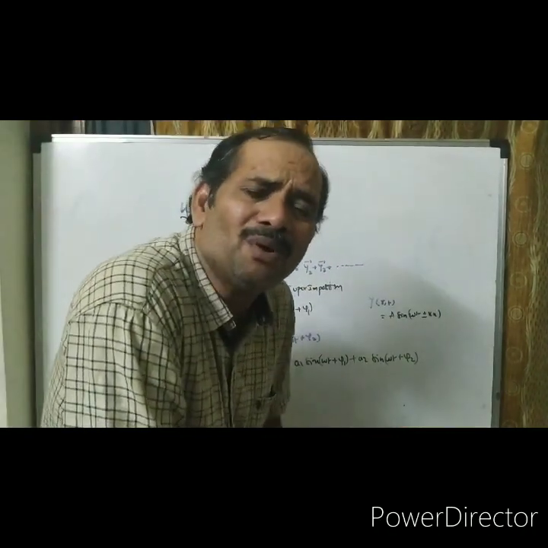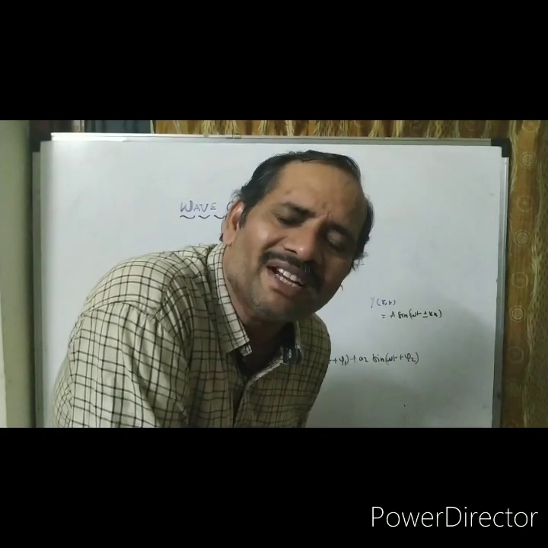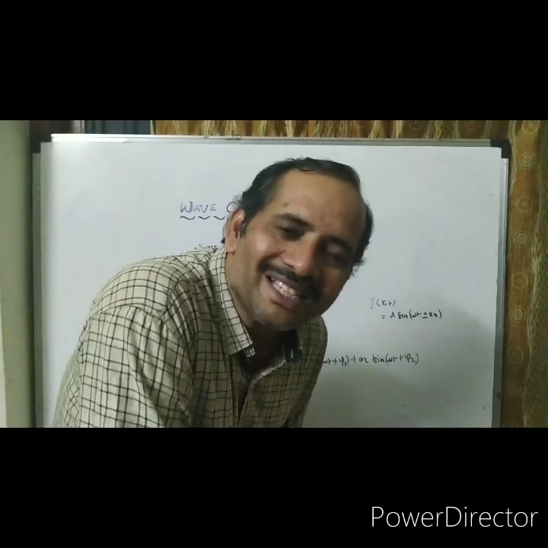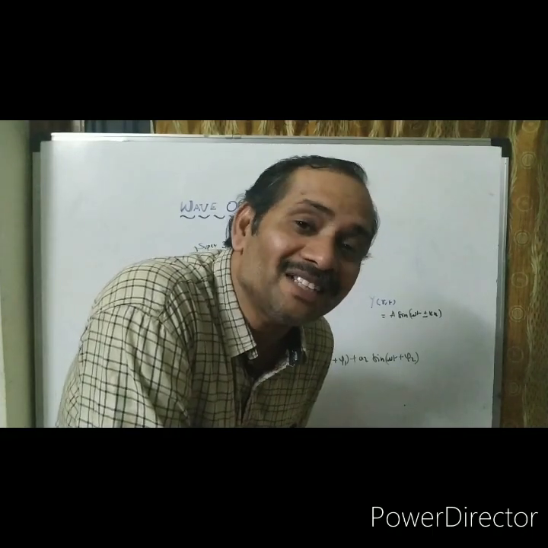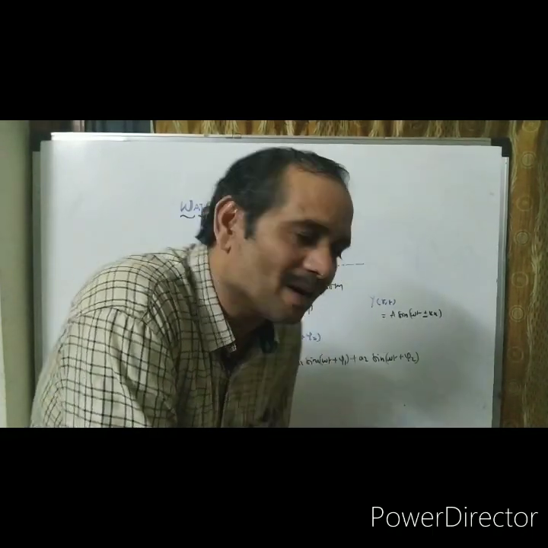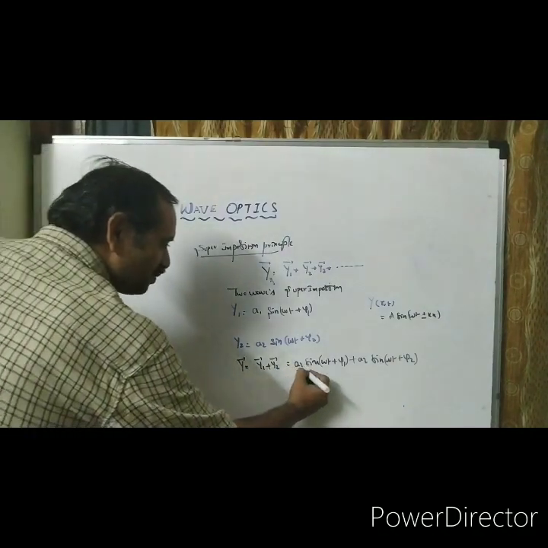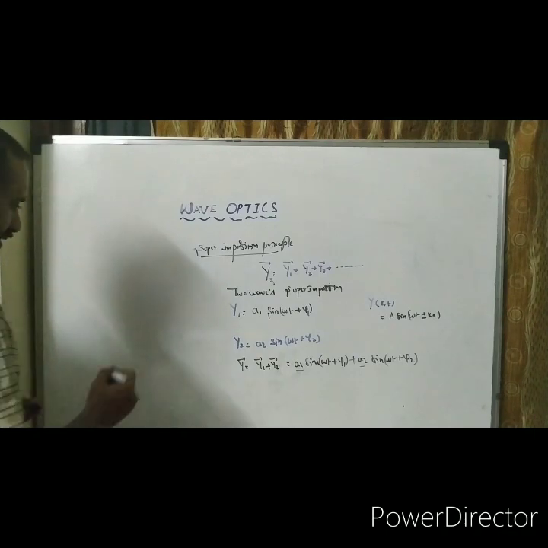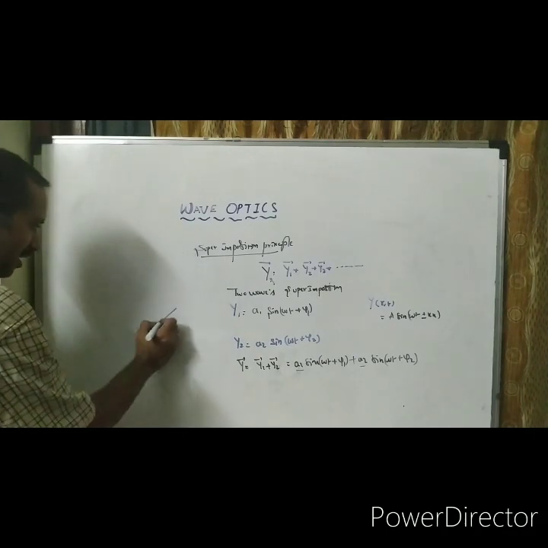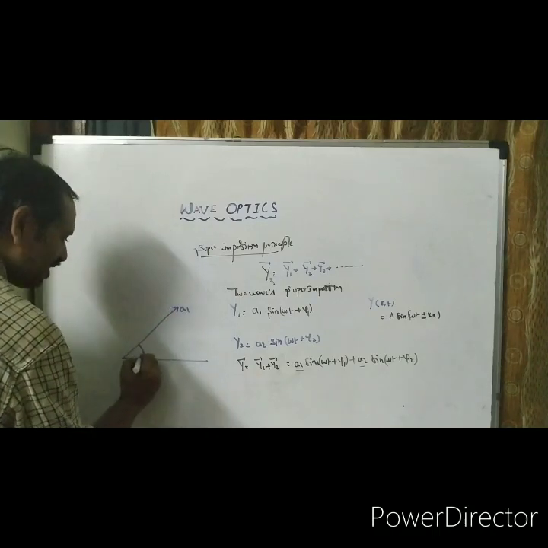Why should I approach the lengthy process? A simple process is there. Amplitude is a vector quantity. Then we know how to add two vectors by using the parallelogram law of addition of vectors. If I represent these two waves like this, A1 is one vector having phase angle phi 1.